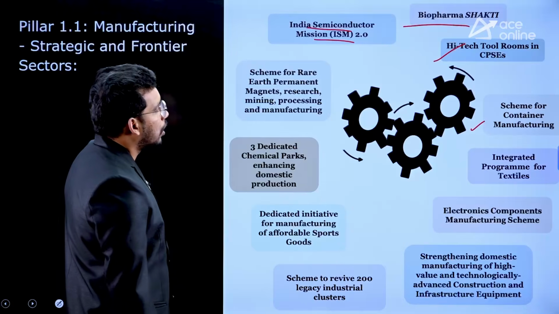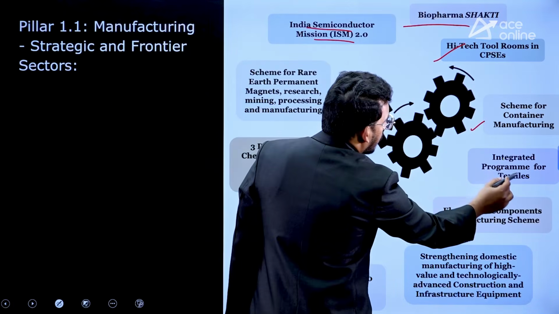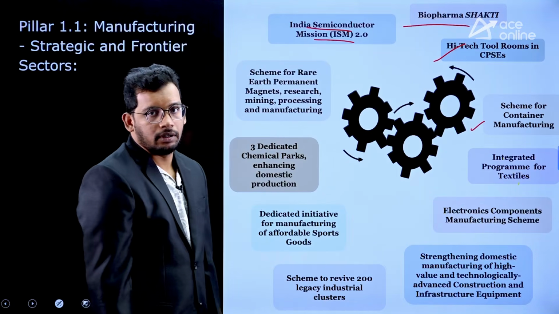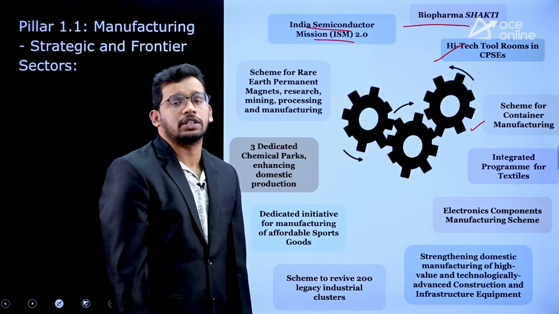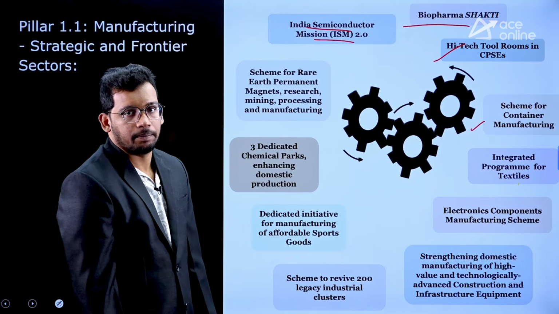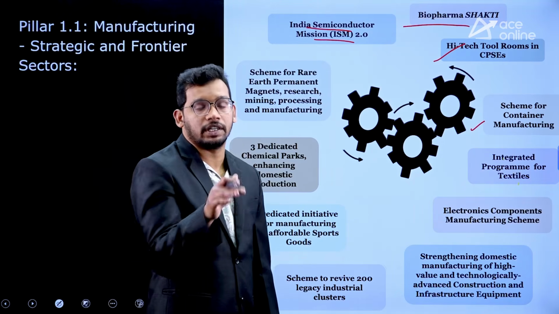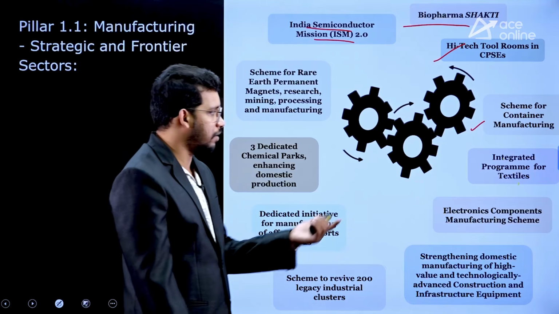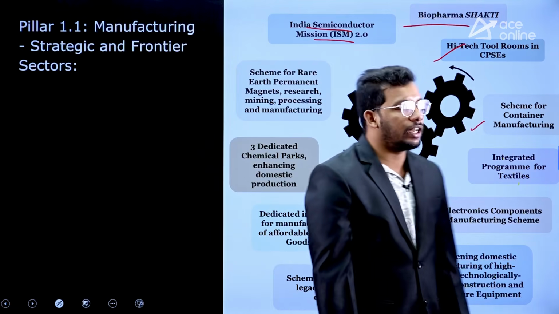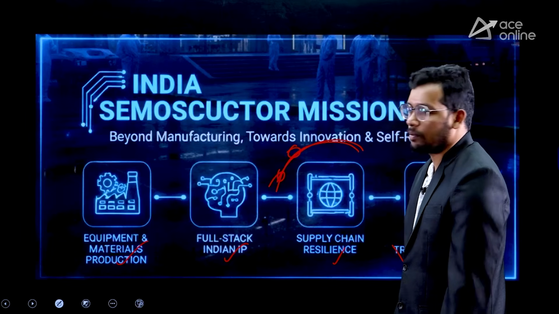Also, government has come up with the integrated program for textiles. Textiles is one of the largest contributors to employment in India, right? After food processing and agriculture. Agriculture is an informal sector anyway. So we have come up with the integrated program for textiles. Government has come up with this.